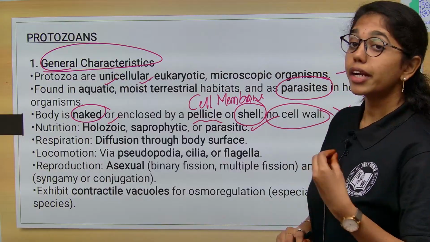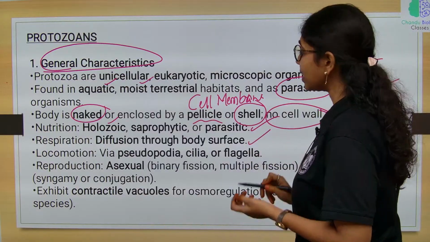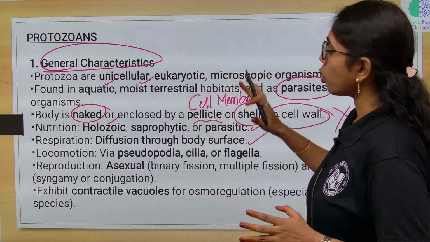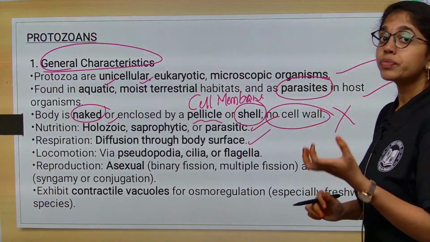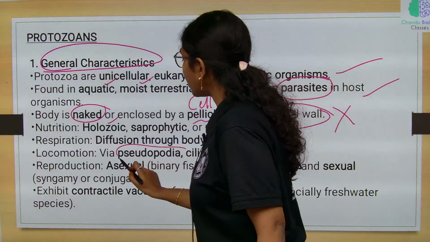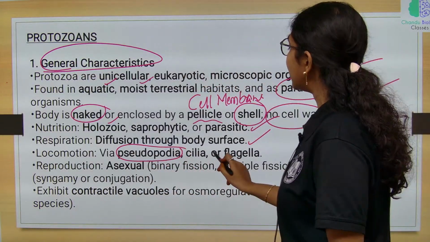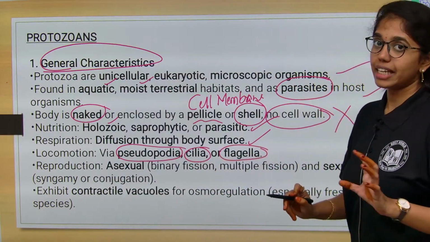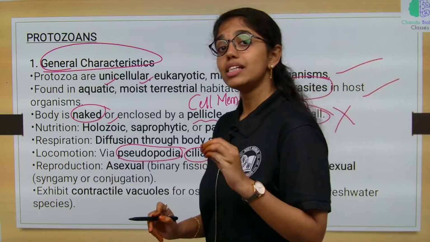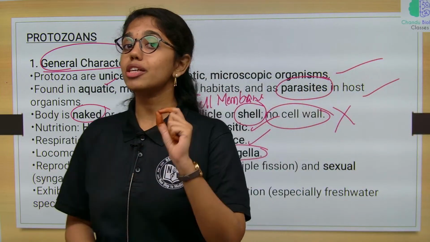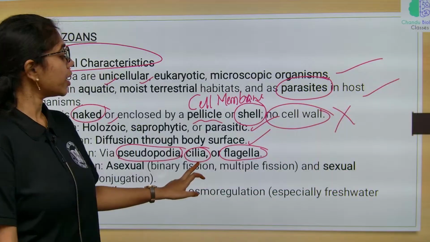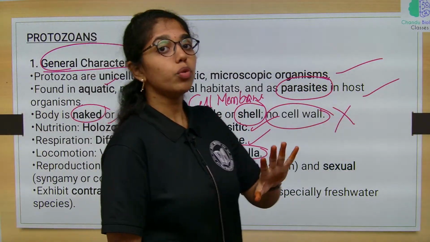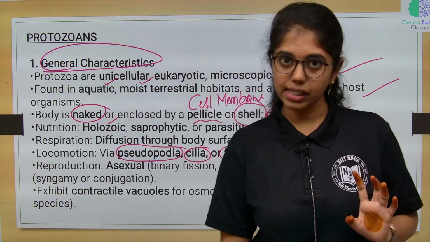Respiration is by simple diffusion through the body surface. Next, locomotion is via pseudopodia in amoeboid protozoans, cilia in ciliated protozoans, and flagella in flagellated protozoans. Amongst these three modes of locomotion, the fastest is in ciliated protozoans, which move faster than flagellated protozoans.